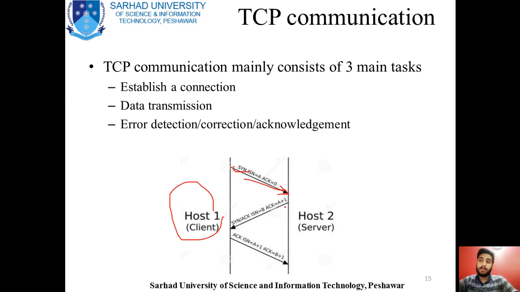The second step is that the host sends back the acknowledgement of the synchronization request to this host one, that is your client. After client one has received the acknowledgement packet of the synchronization request, it will be able to transmit the data, and this will go on further and further. So basically this is a three-way process.